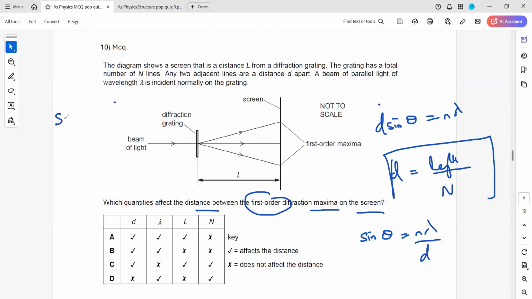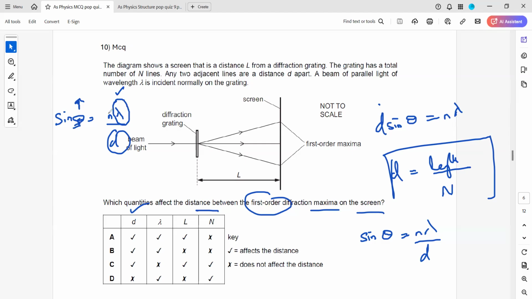If we are changing the value for d, the angle is changing. Okay? Like the theta will change. So yes. If the lambda is changed, what will happen? The theta will also change.